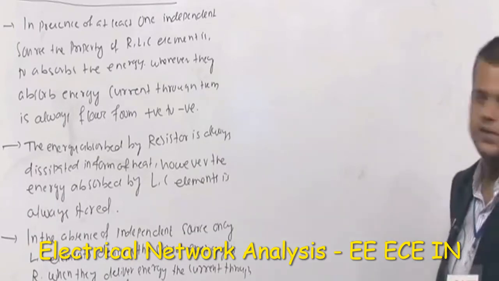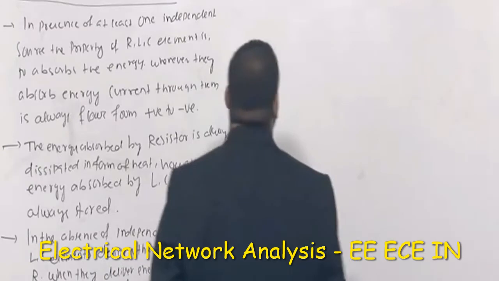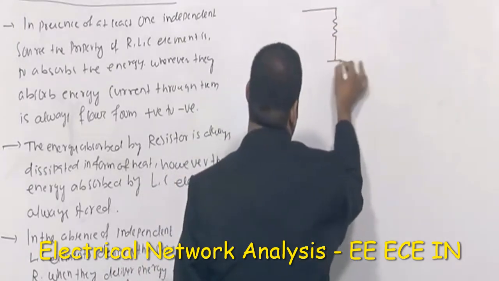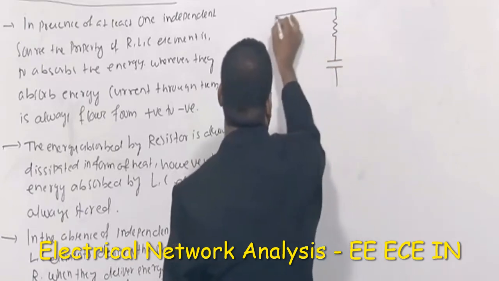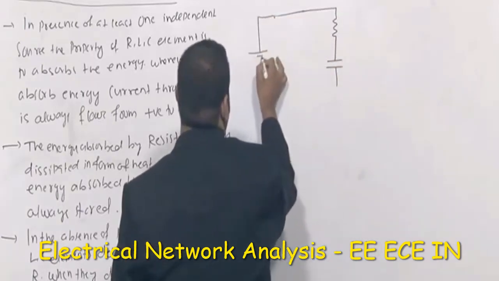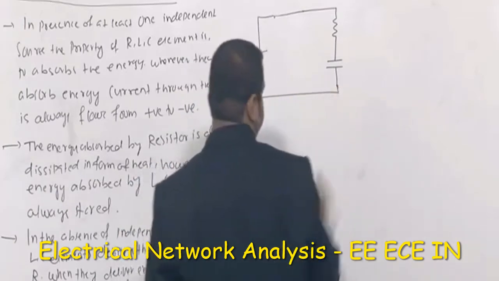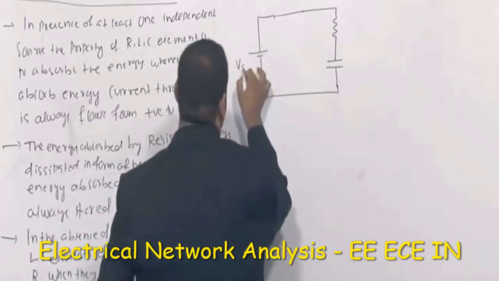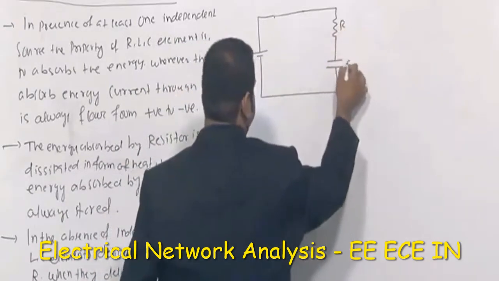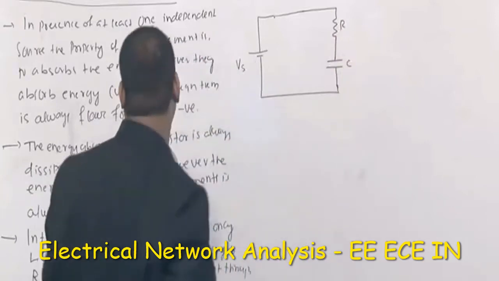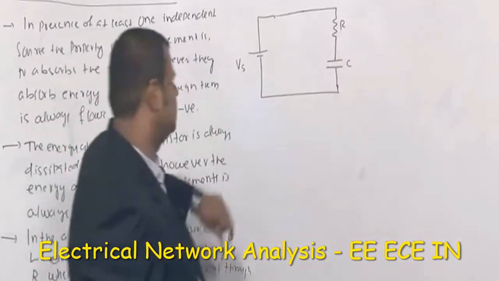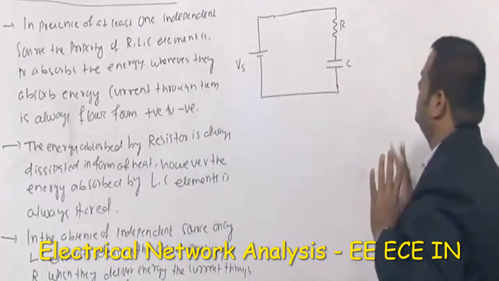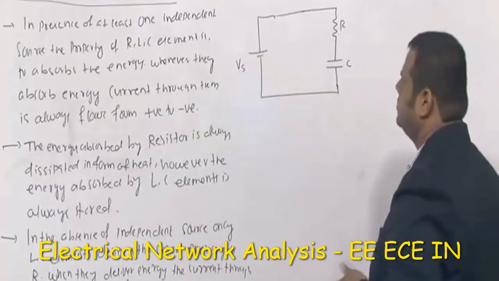What is the meaning of this? Suppose I am considering a simple RC network like this. Here, let us say, I have connected a constant voltage source, with value Vs, this is R, and this is C. With respect to this statement, in the presence of at least one independent source, all the RLC elements, and for simplicity I have taken the RC circuit, absorb the energy.